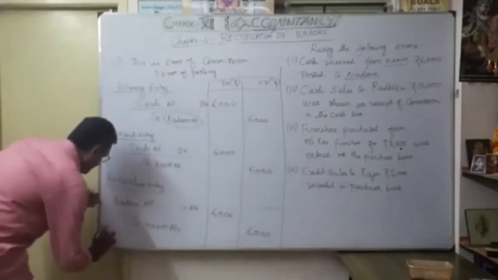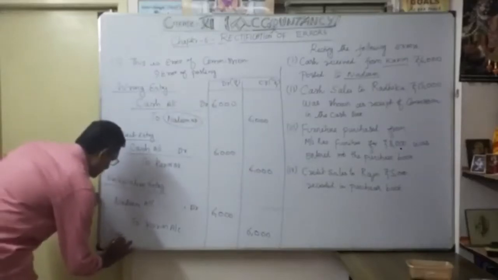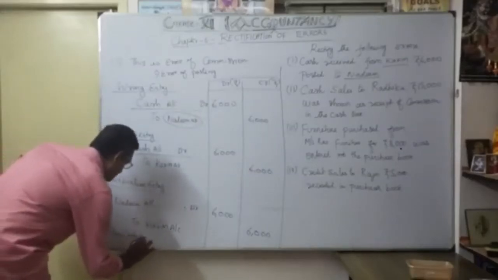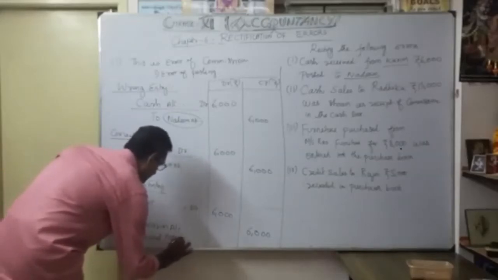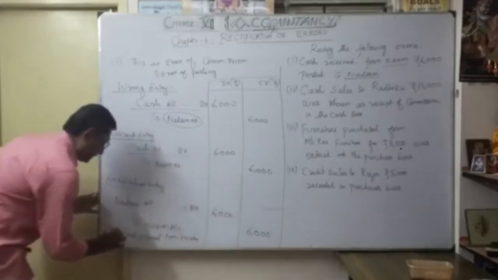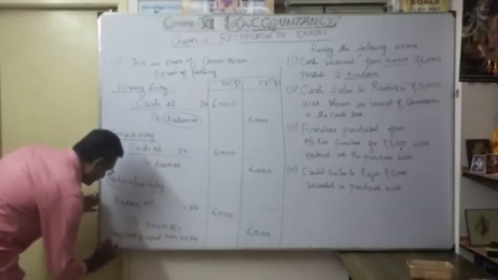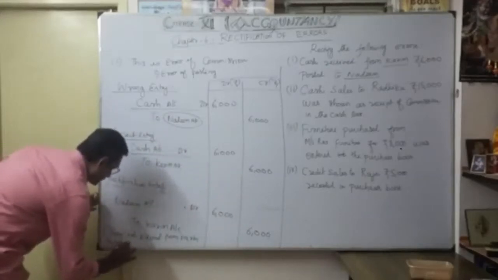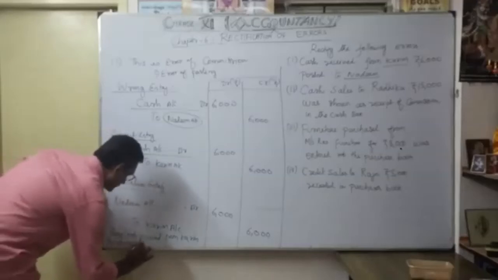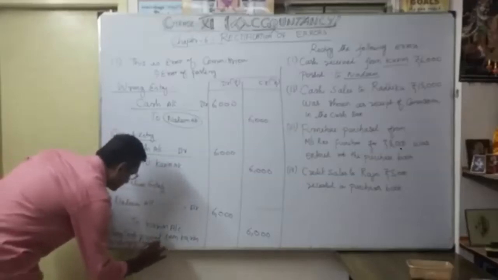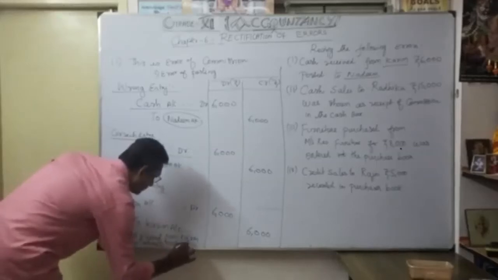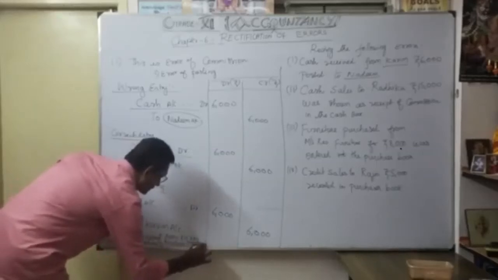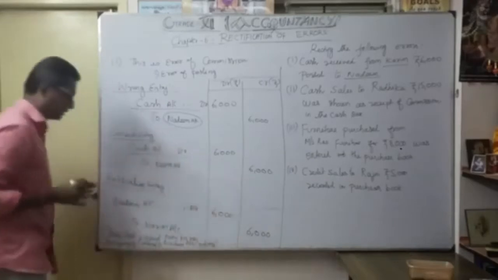The narration being: cash received from Karim account, but wrongly credited to Nadeem. Now rectified. So the narration is very important.